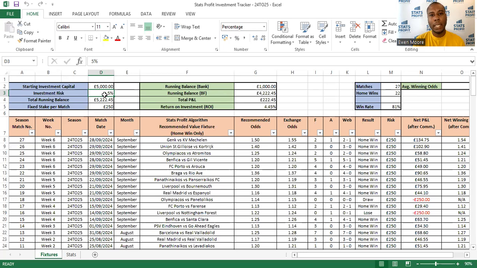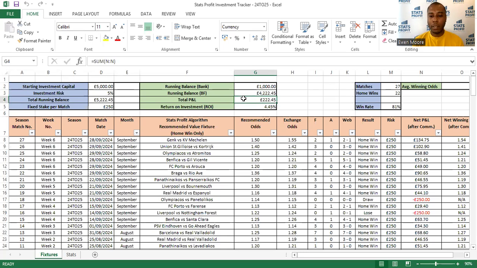It just keeps it nice and easy, nice and clean, and it also allows people who are following this to really see how simple this can be. All right. This gives me my total running balance, which is a combination of my Betfair balance and my bank balance. What I've done with the £5,000 is, instead of putting all 5,000 into Betfair at once, I put 4,000 in and left £1,000 in my bank as a reserve. I'm just not a fan of putting everything into that Betfair account, even though Betfair is pretty safe. It's just the way I like to do things, really.